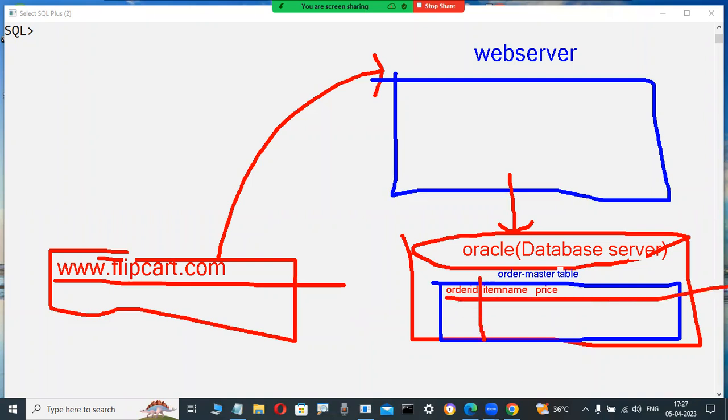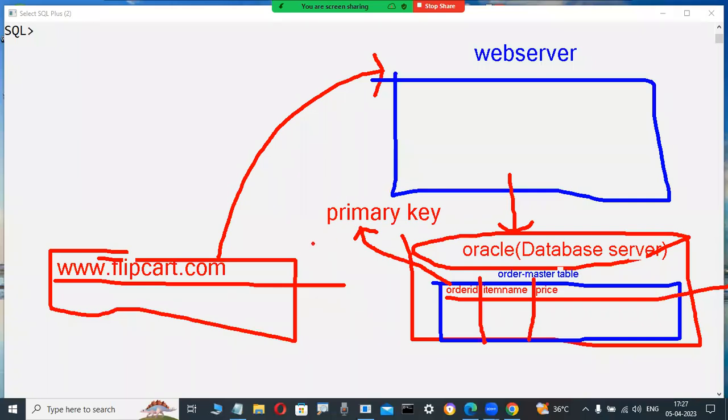Observe it here, slowly. Why I am drawing this is so that you understand. This order ID, in a real-time project, they are taking as the primary key. In a database, not only Oracle, primary key means unique identification of a record in a table. It does not accept duplicate or null values. Now what happened? Observe here.